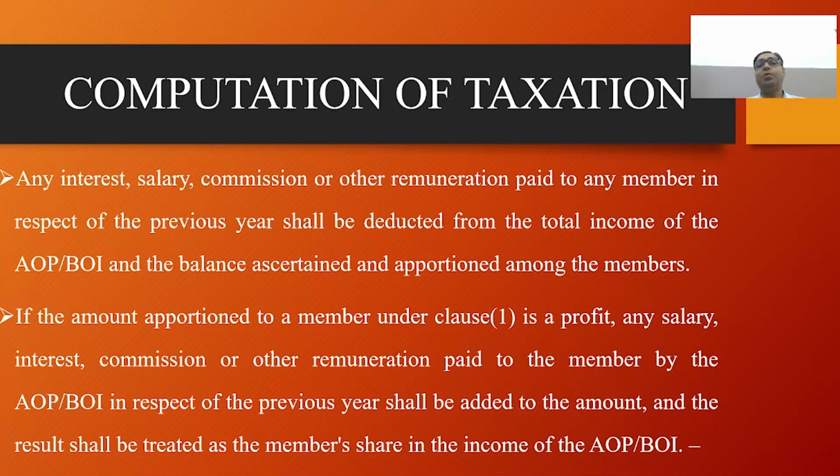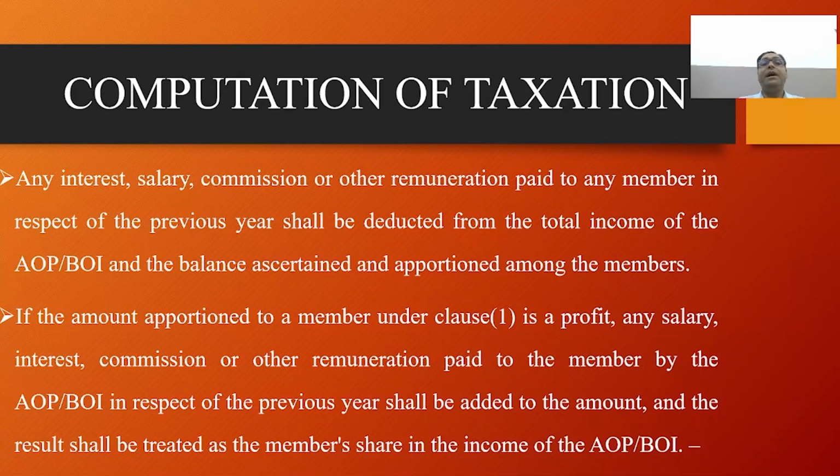Clauses 1 to 3 apply for the purpose of the assessment. The income is apportioned under the various heads of income in the manner in which the income or loss of the AOP and BOI has been determined under each head of income. Exemption of the share for the calculation of tax liabilities for AOP and BOI. The AOP and BOI is assessed separately, and the share of income received by its member from the association shall be dealt with as given under the head.